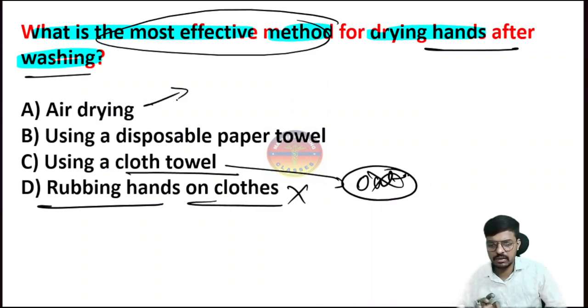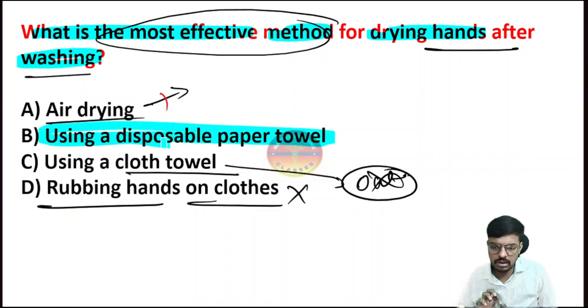So air drying. If you are going to a restaurant for having food, air drying is okay. In the area of the hospital, air is already contaminated. We will not encourage air drying. So option B, using a disposable paper towel, is the preferred method of drying the hand after washing. Okay, so using the disposable paper towel will be the best answer.